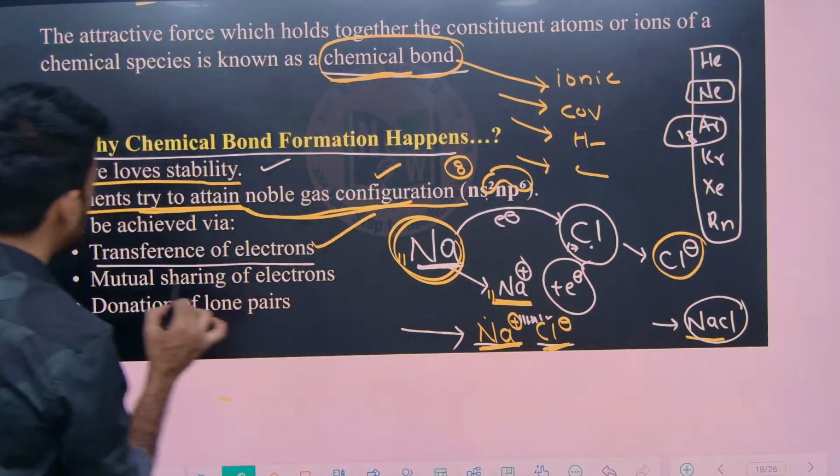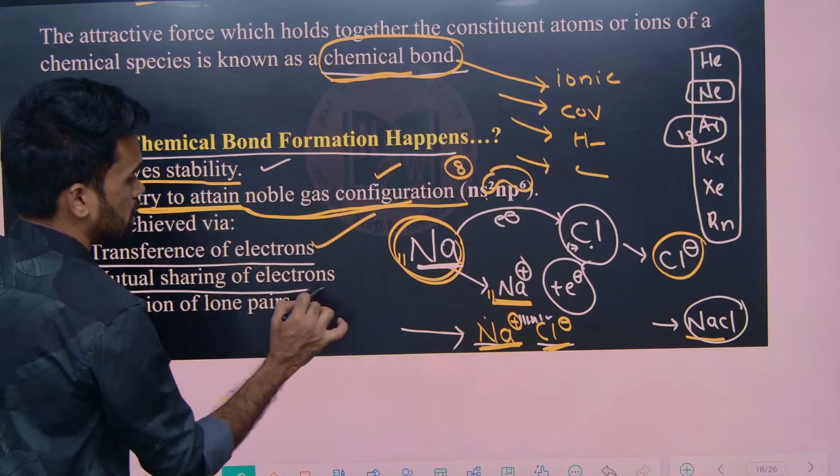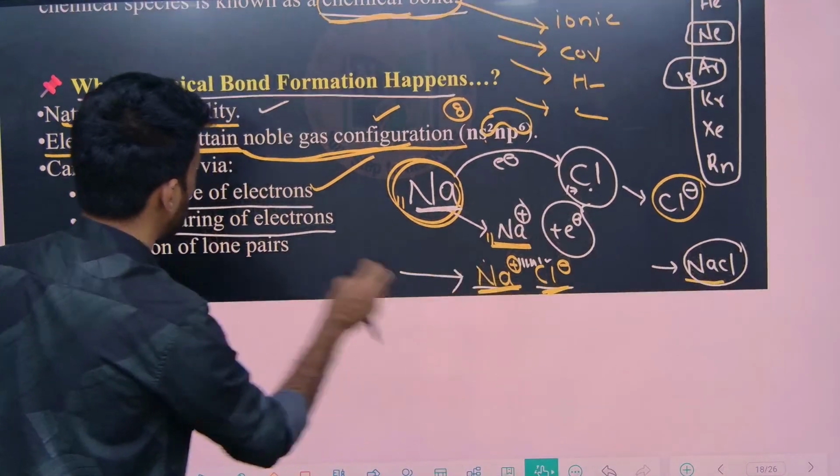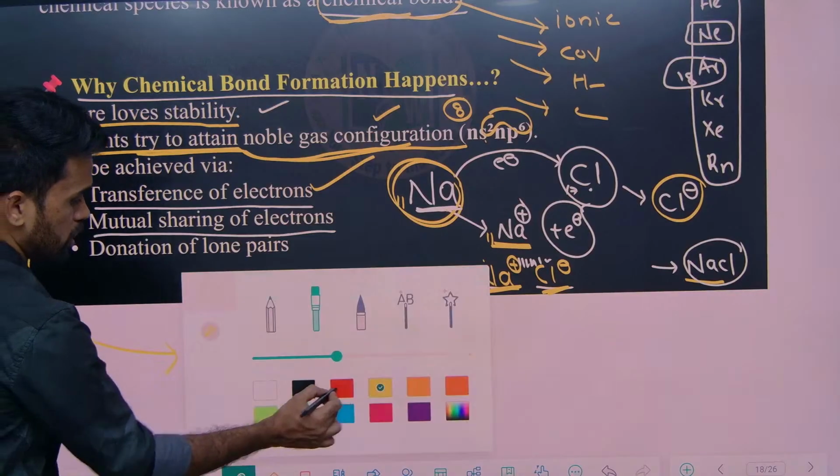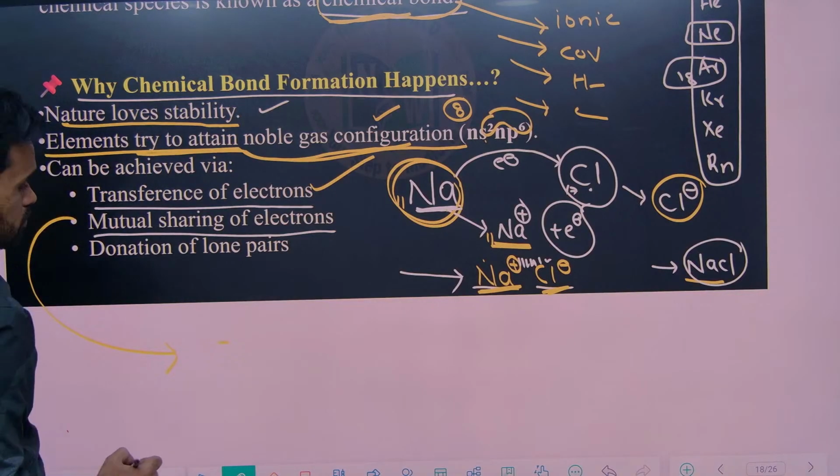Now it can also happen by mutual sharing of electrons. What is the next topic here I am saying? By mutual sharing of electrons. So what do we mean by mutual sharing? Just listen to what I am saying.